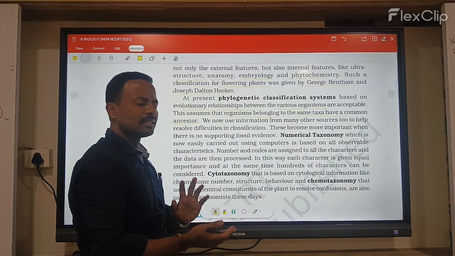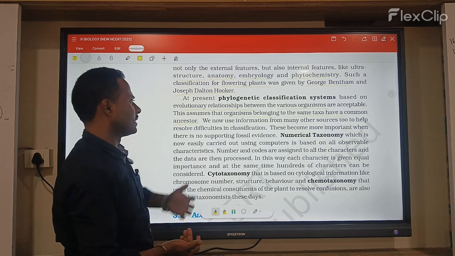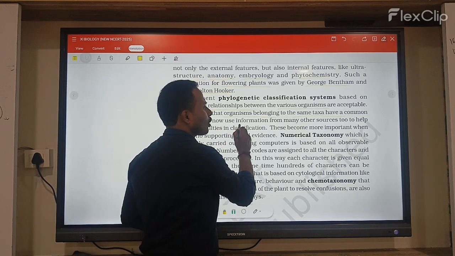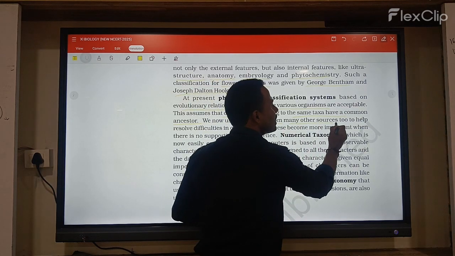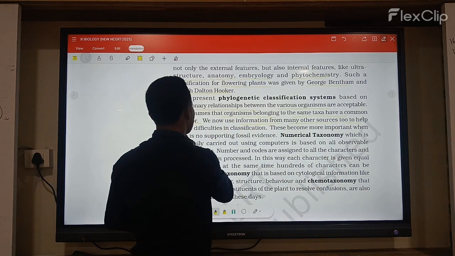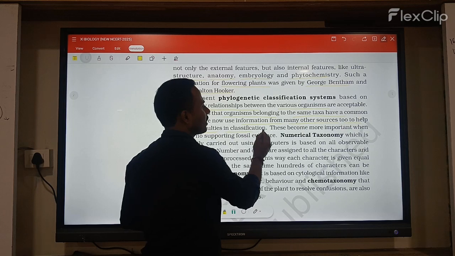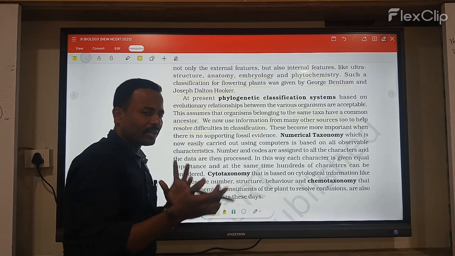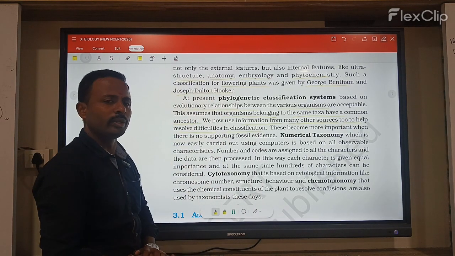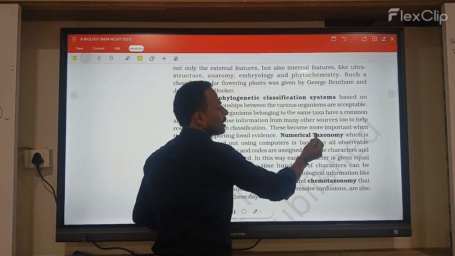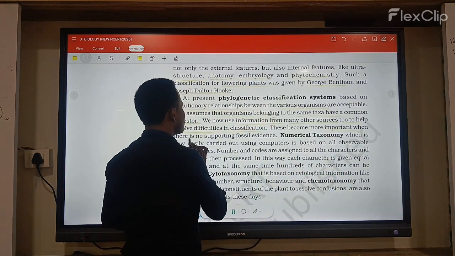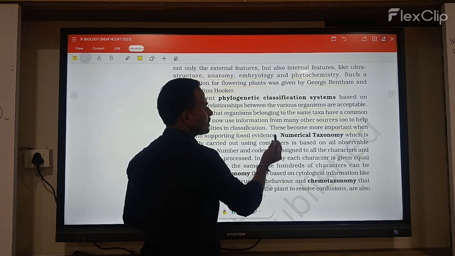They also have the same taxa ancestor, and they are present here. We now use information from many other sources to help resolve the difficulties of classification. So any difficulties that are present can easily be solved. This becomes more important when there is no supporting fossil evidence.